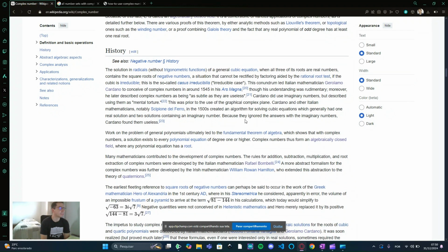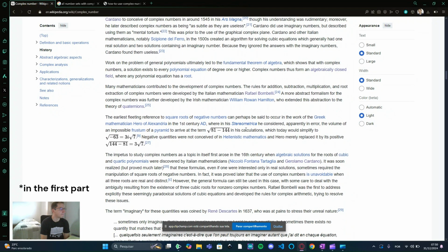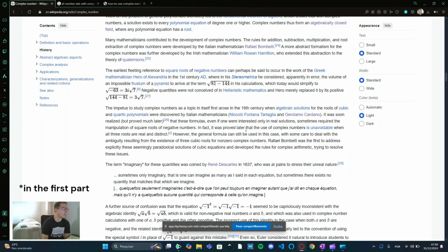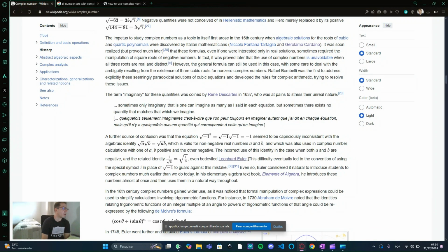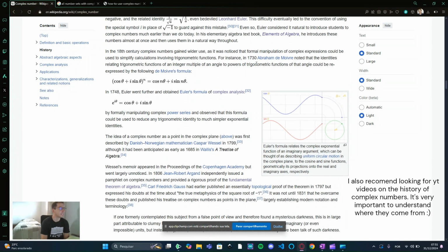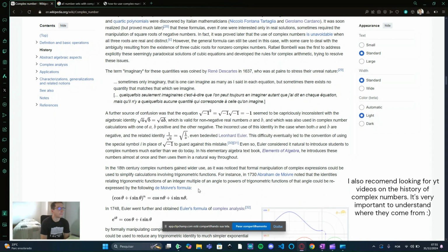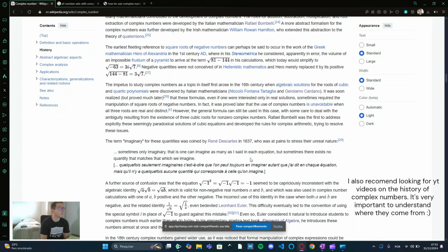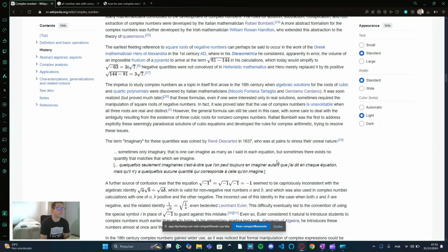it talks about the fundamental theorem of algebra, Cardano, as we mentioned in the first video. And it goes through Descartes' contributions, Leonhard Euler's contribution. So it's a very interesting text on the history here, and you can click on the names and on all the references, and they are really good.